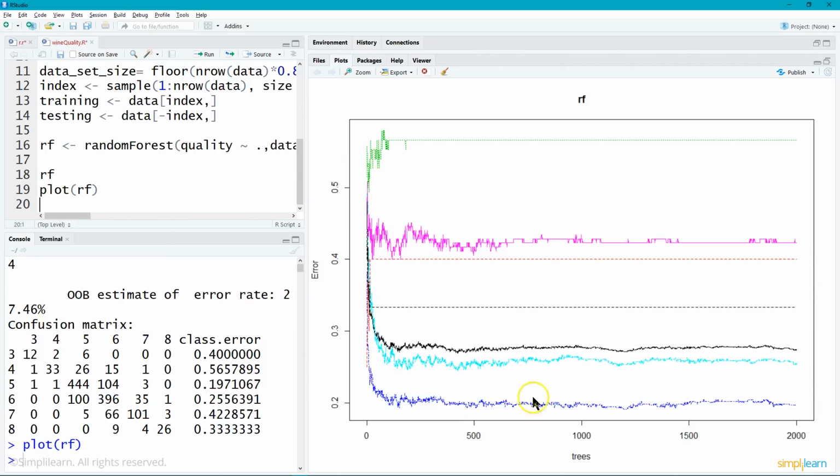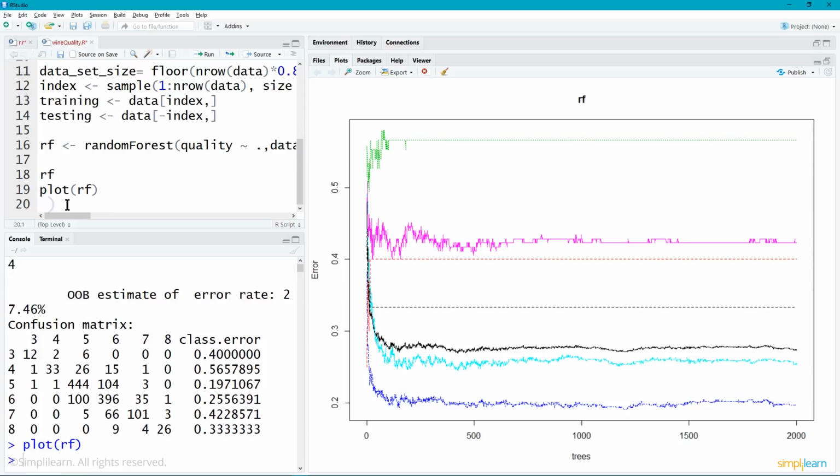As the number of forests grows, remember we set it to 2001 forests, you can also see how the error comes in, the different error on the different variables. This is kind of a nice graph that gives you an idea. It might help you adjust whether you really want to do 2,000 different forests. You might actually truncate this off at around maybe 800, because you notice the lines kind of continue on. Again, this is just still on the plot.